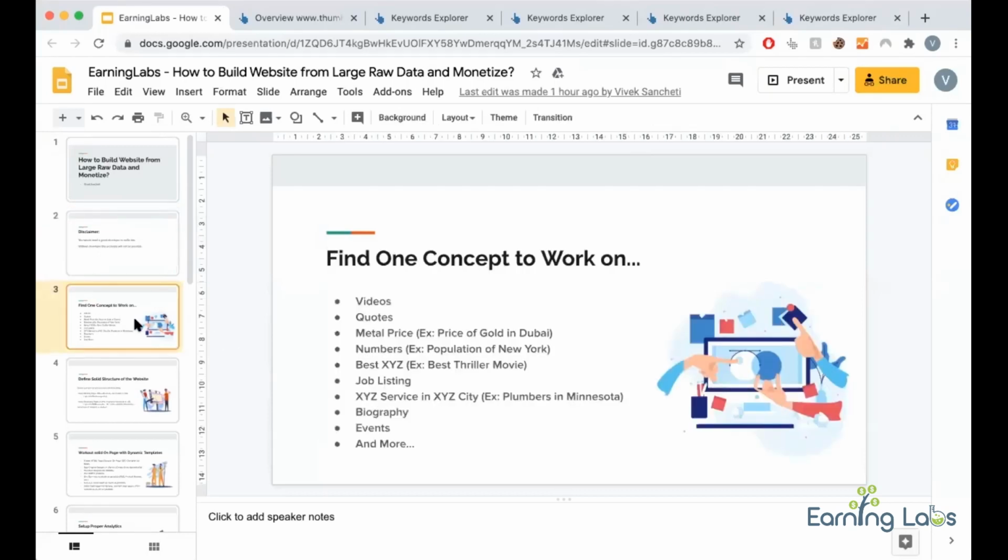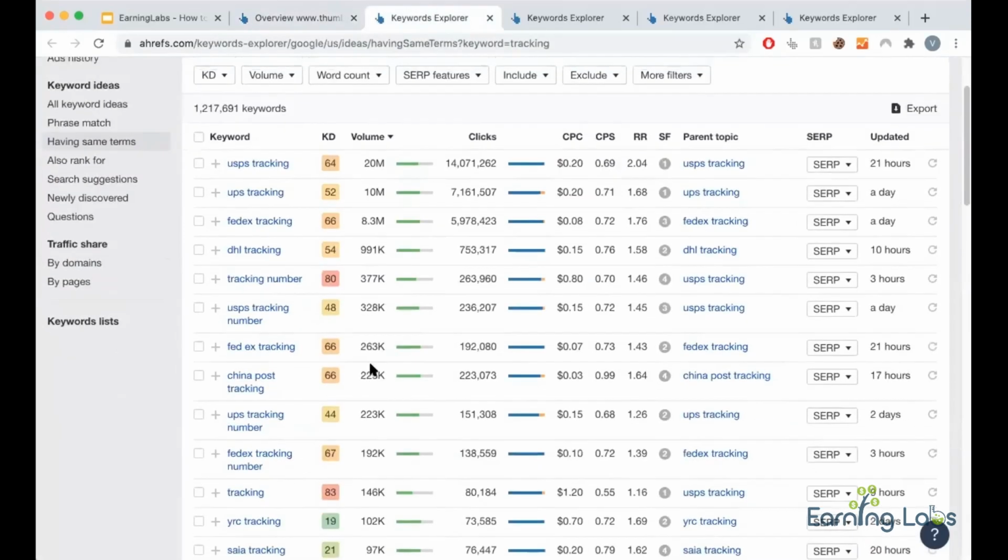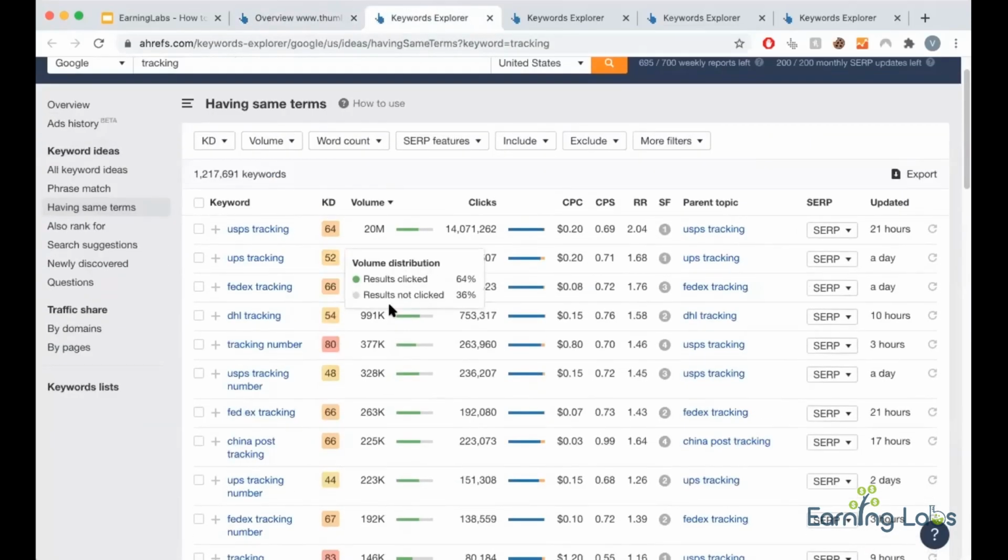Before we start, I will show you what concepts can be built on raw data, like video sites, quotes, price of metal, like price of gold in Dubai, price of gold in Chennai, and such kinds of sites. For numbers, like population of New York, or best XYZ, like best thriller movies, job listing sites. Basically, there are two kinds of search intent. One is XYZ, best XYZ, or XYZ with some intent, like UPS tracking, FedEx tracking, DHL tracking, where tracking is constant. So you make a template and target all these keywords.